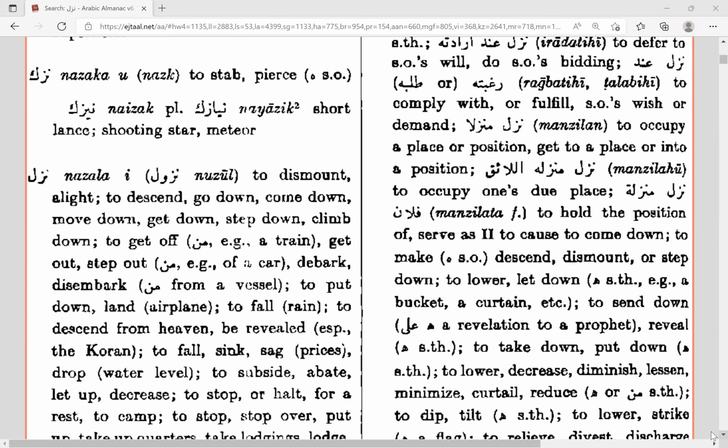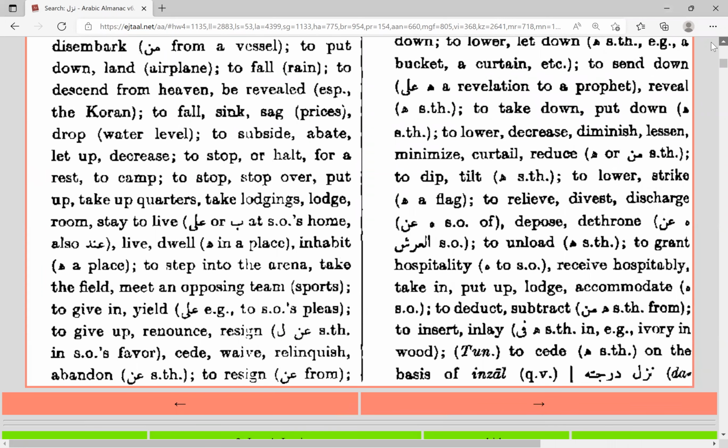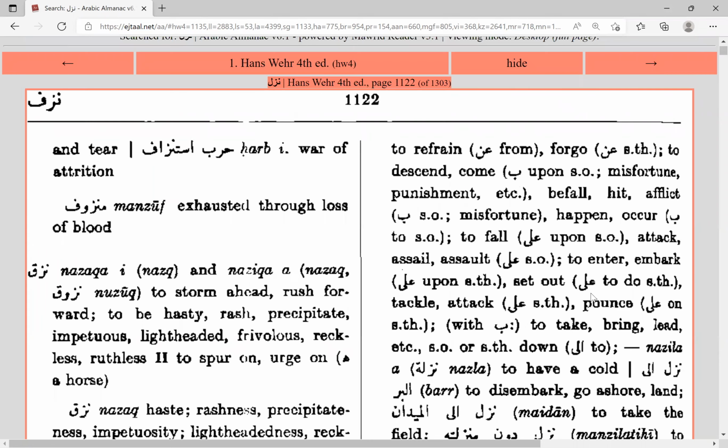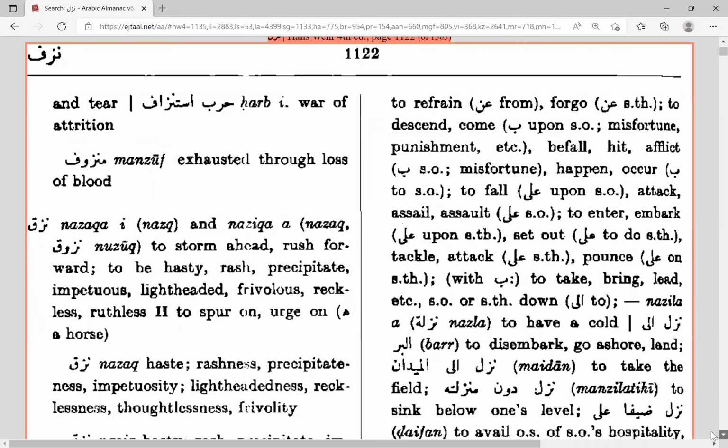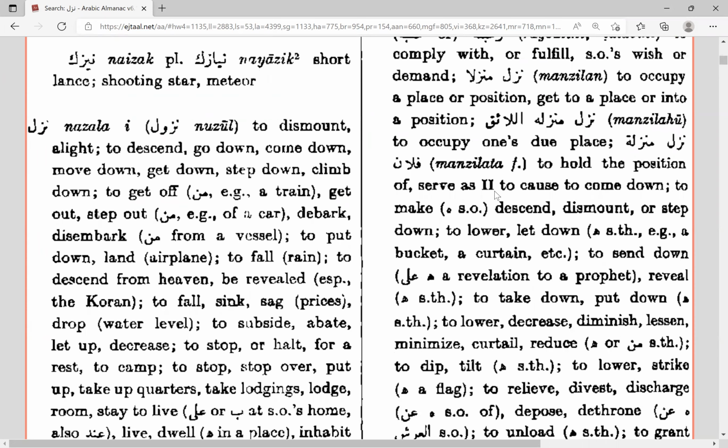I don't see it in this section, so I will go to the next section, and I don't see it yet. So I will go down, keep looking. And over here, you can see Roman letter 2. The meaning is to cause to come down or to make someone descend. Okay, so this is the meaning we picked. So now let's go back to our document, inshallah.